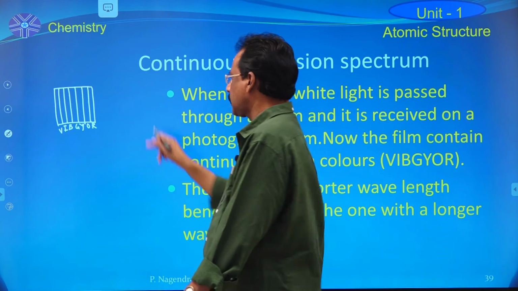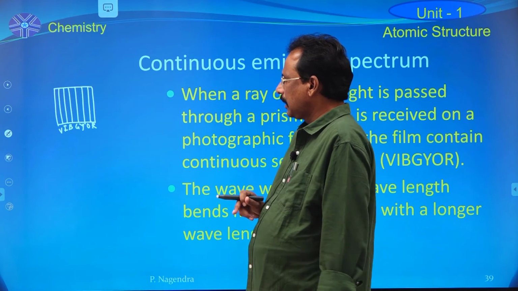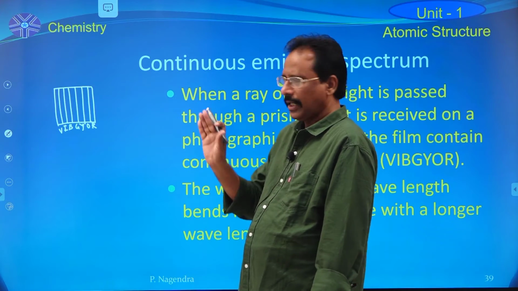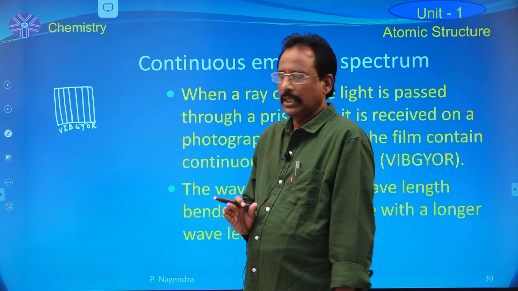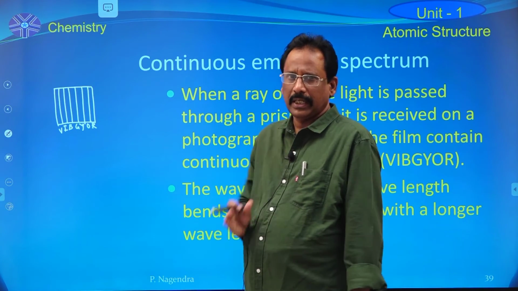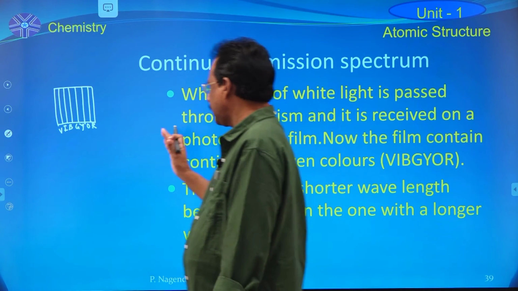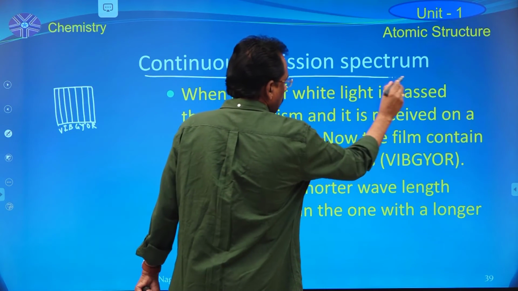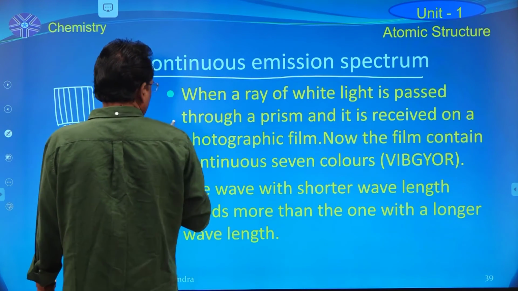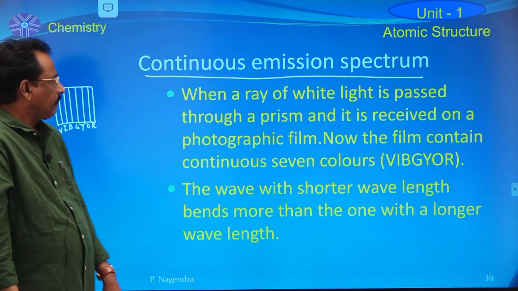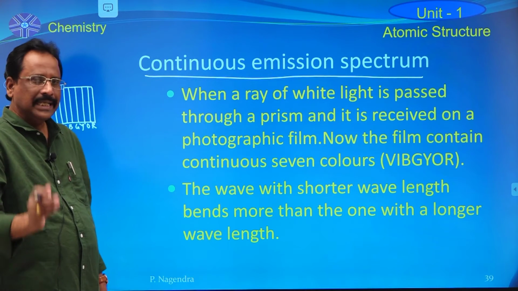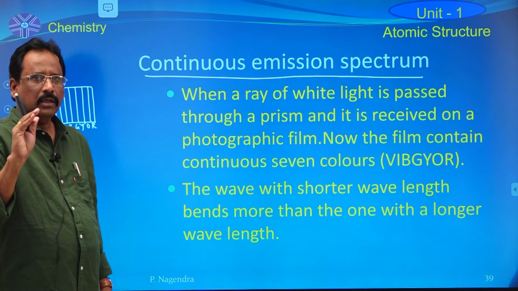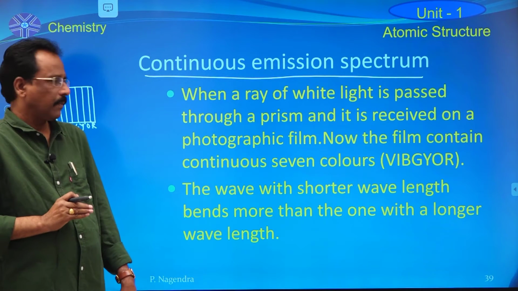So in this representation there is no gap in between the colors. Here the colors are formed continuously. There is no gap in between the colors. That's why it is an example of continuous emission spectrum. A very important example of continuous emission spectrum is the dispersal of white light into 7 component colors.